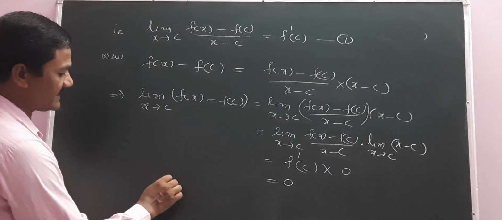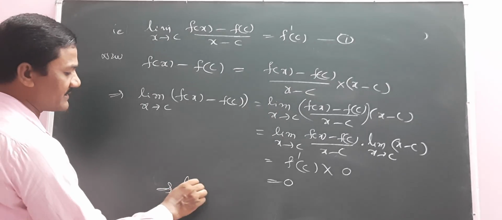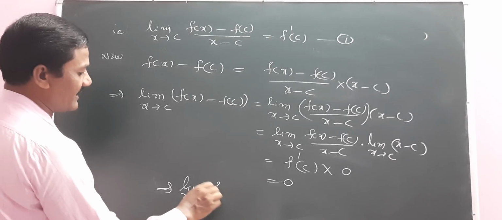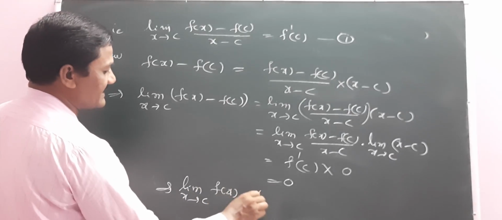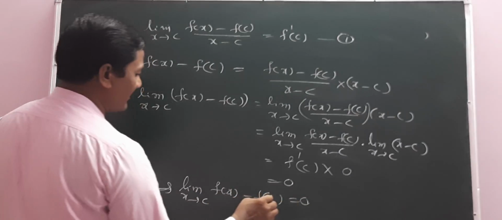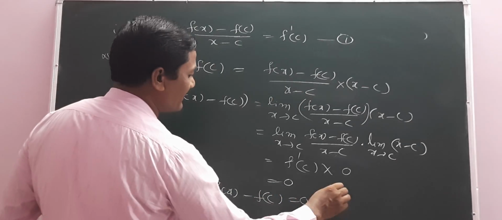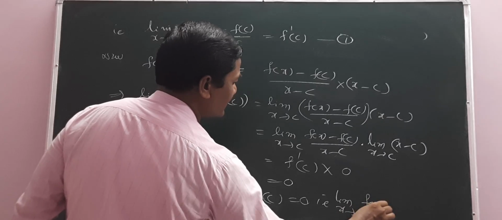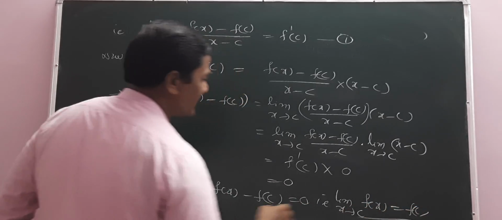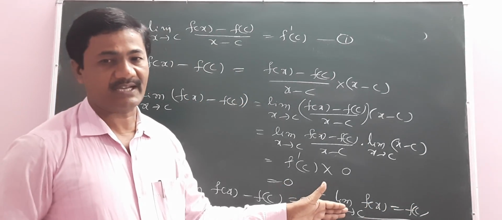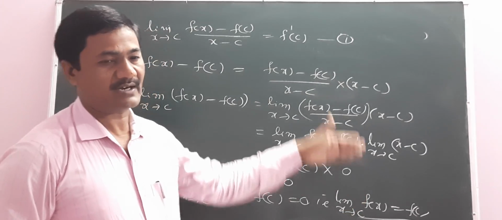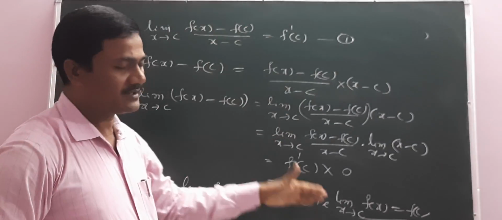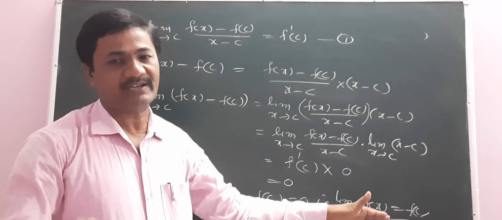So limit as x tends to c of f(x) minus f(c) is equal to 0. That is, limit as x tends to c of f(x) is equal to f(c). This concludes that f is continuous. So f is differentiable, and we get that f is continuous.